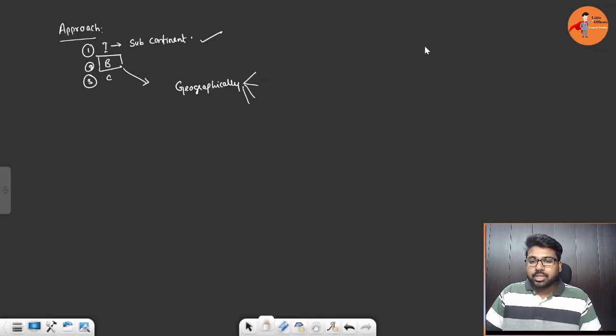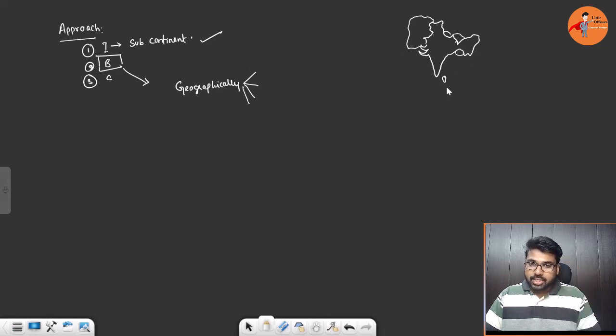Here you need to make a diagram as well. I'm just making it rough because the drawing is not so smooth. So including Nepal, Bhutan, then Bangladesh. Then Sri Lanka is also part of the Indian plate. So draw this and show this is the Indian subcontinent within which we have various countries like Pakistan, India, Nepal, Bhutan, Bangladesh and Sri Lanka. So this entire thing.